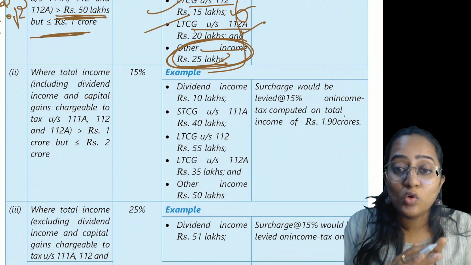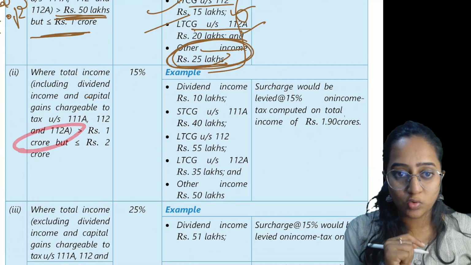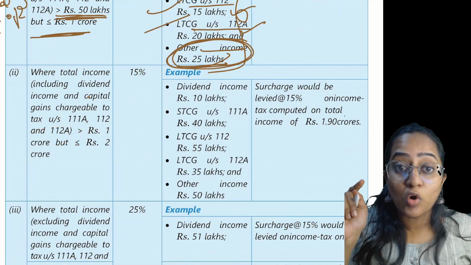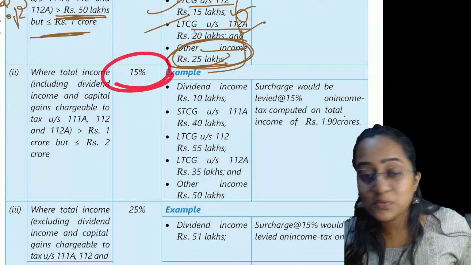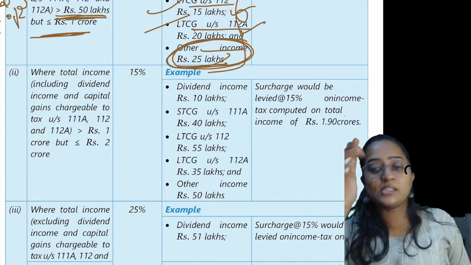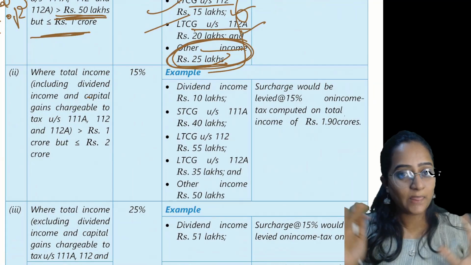If you are including everything and your total income is greater than 1 crore but less than or equal to 2 crore rupees for that matter, the surcharge which is applicable for you is going to be 15%. How much is the surcharge applicable? Surcharge applicable is 15%. Clear?